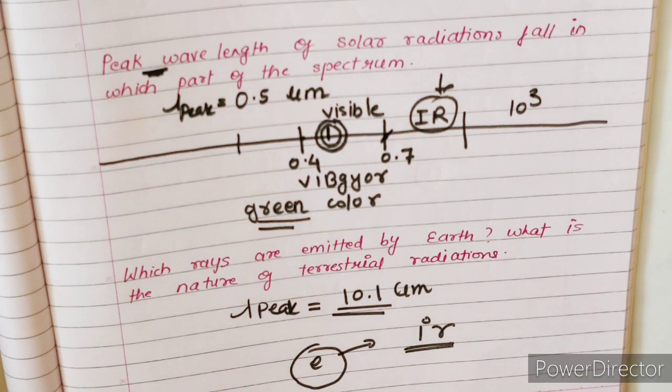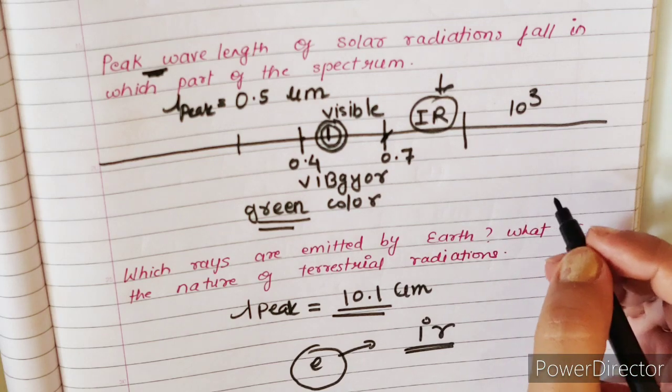So these were the few questions which are mostly asked in the UGC NET environmental science paper from Wien's displacement law. So this was all about the Wien's displacement law.